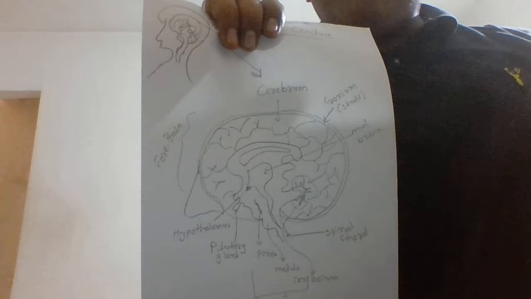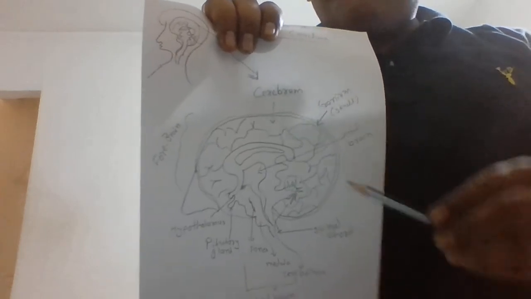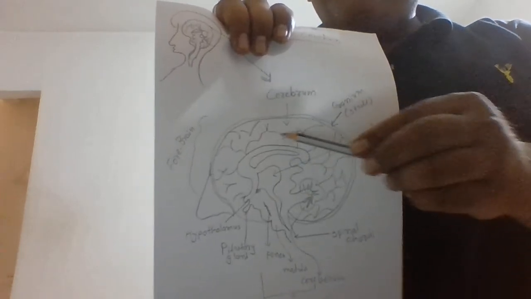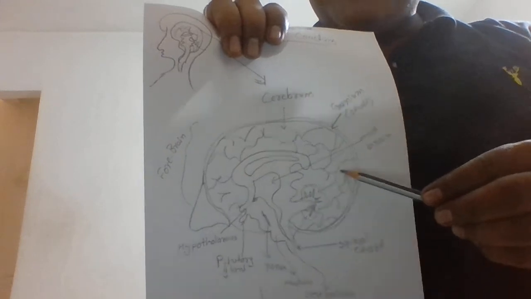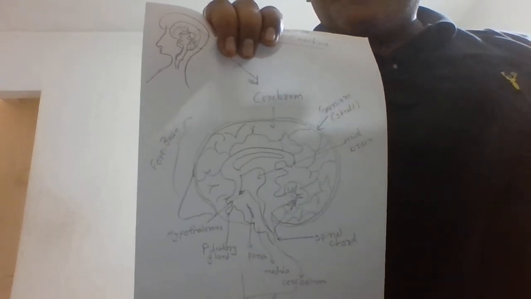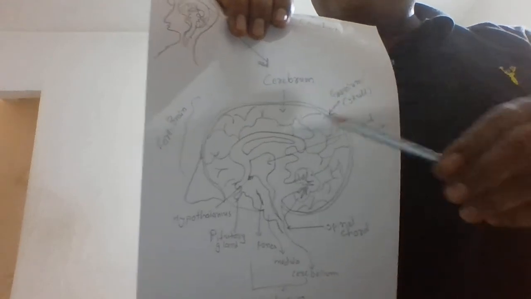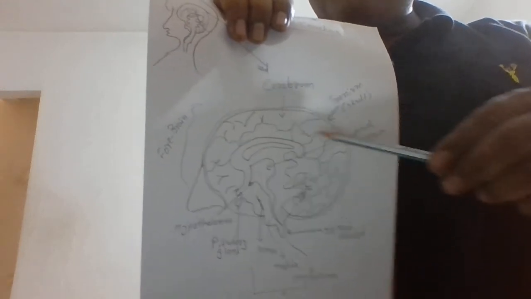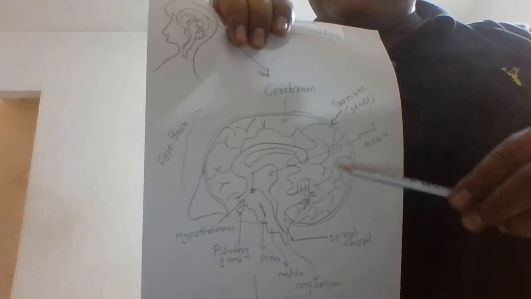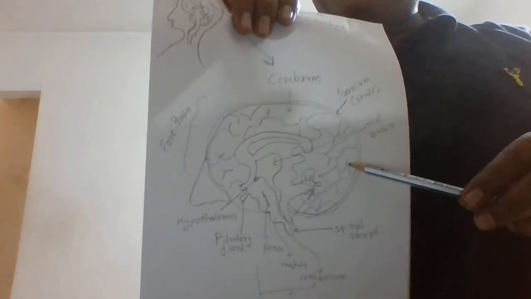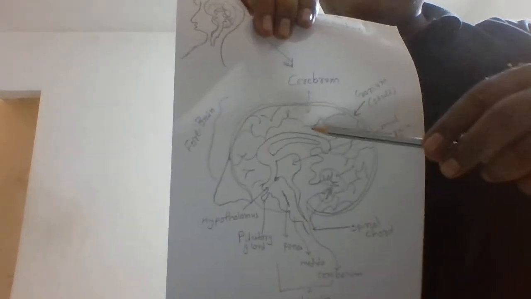It is biologically proved that the more area of the cerebrum, the more intelligence. It means the intelligence of the person depends upon the portion of the cerebrum. More cerebrum, more intelligent. Less cerebrum, less intelligent. So this is about cerebrum.